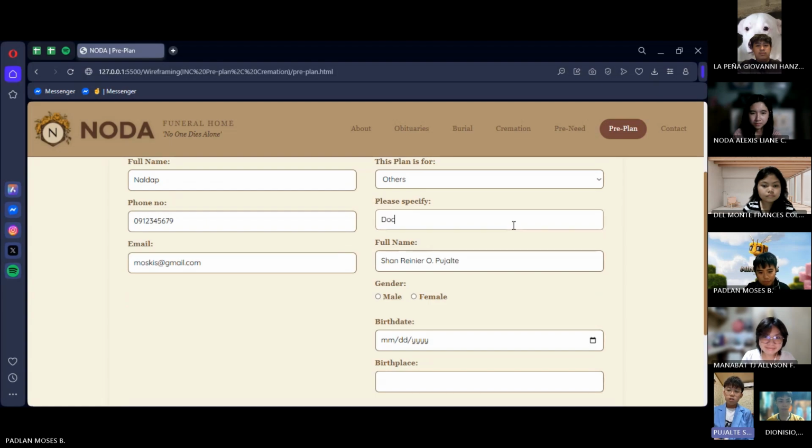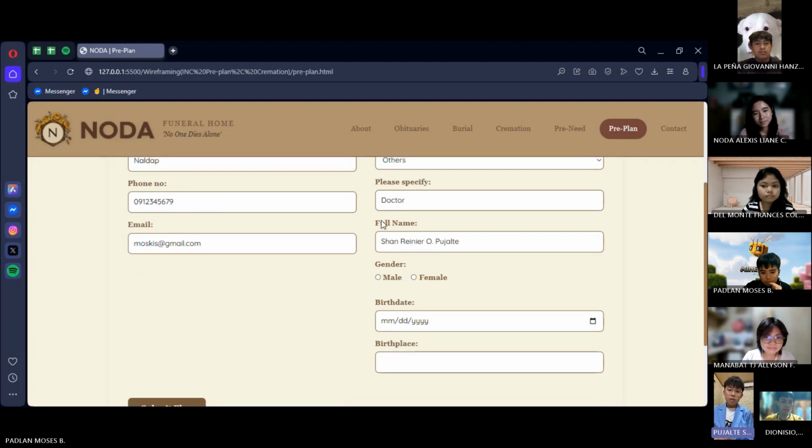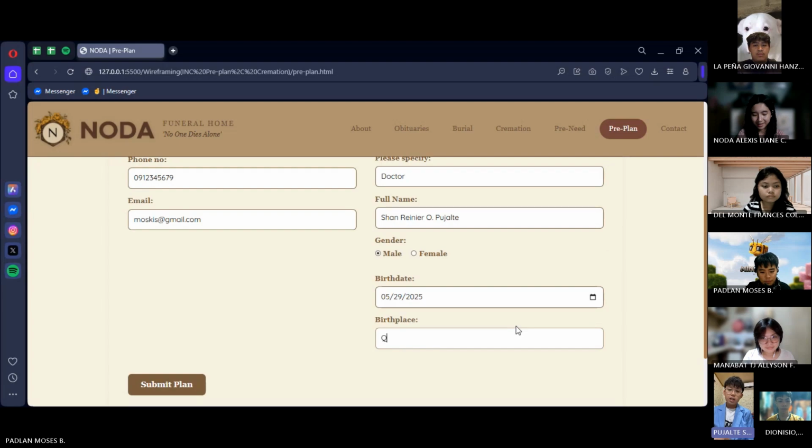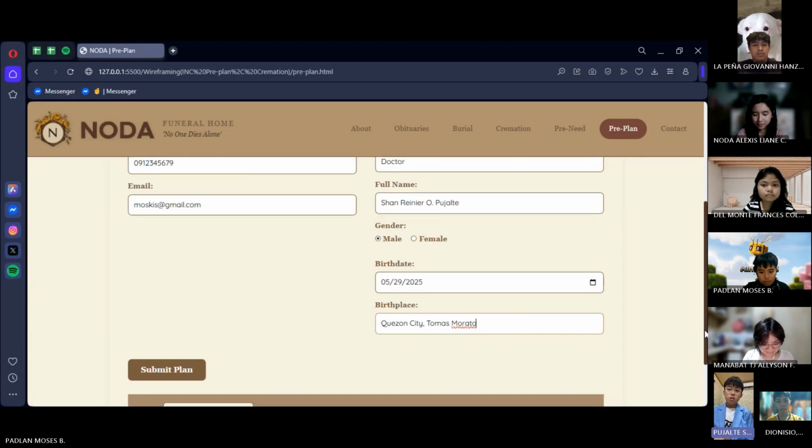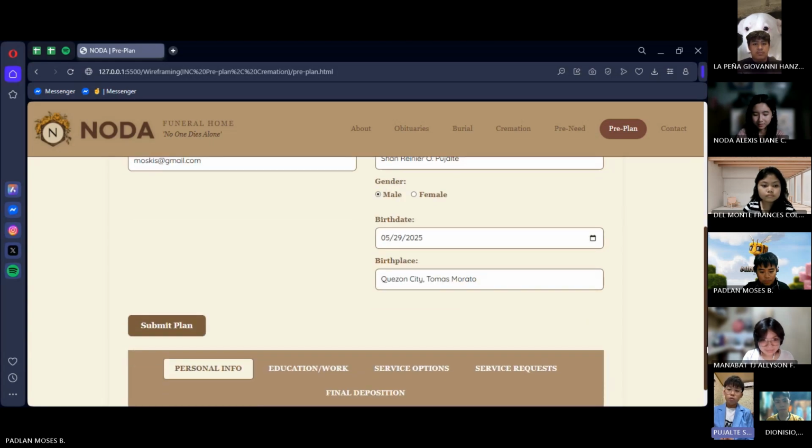Let's say you choose the others. As I said earlier, a little comment box will pop up, and that keeps the layout clean. Then after that, we just ask for a few more basic details: full name, gender, birth date, and birthplace. Just the necessary stuff, nothing more. This supports minimalist design, another HCI principle, no extra noise. Everything is spaced out nicely, no clutter, just a clear and easy flow.